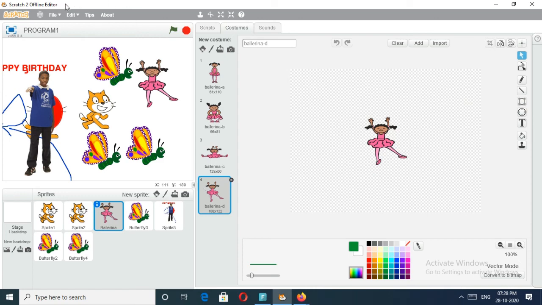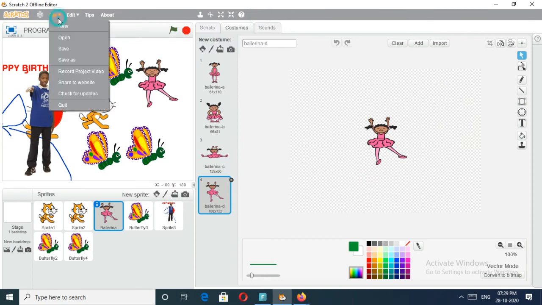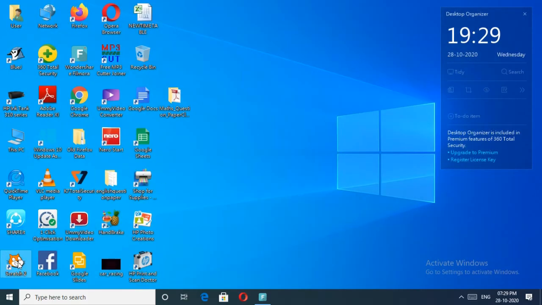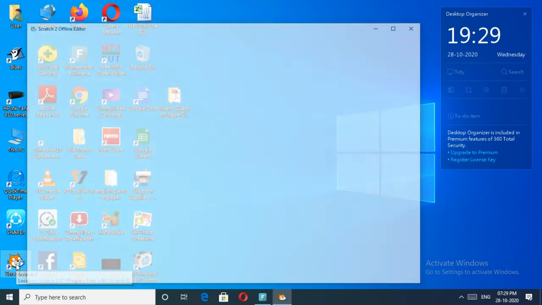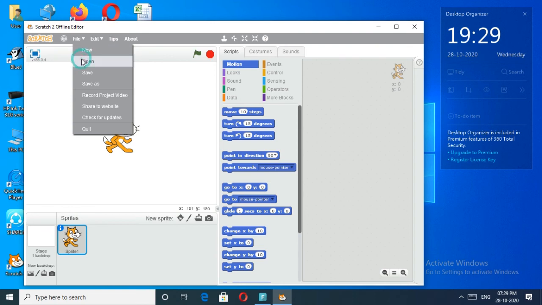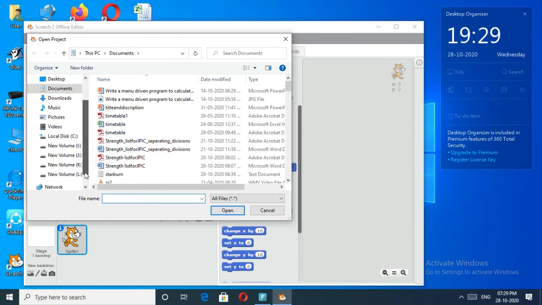After that, if you want to rename, you can use this save as option. This option is used to rename this file. And how can I close this one? Quit button. Again, how can I open this saved file again? I will show you. Using this file menu, there is a button called open. You click on this open button, and you may first select the folder.